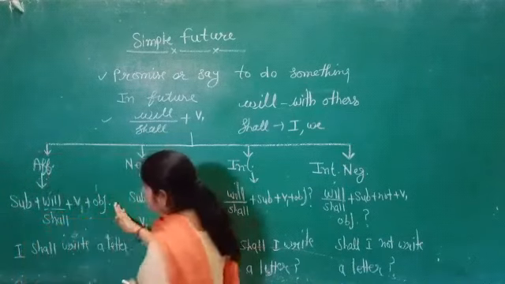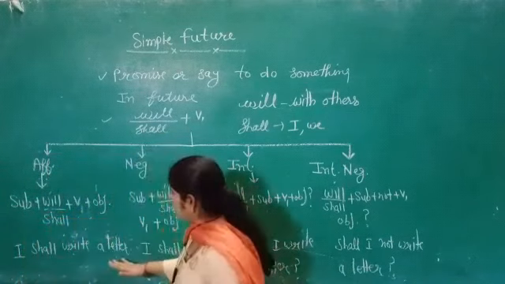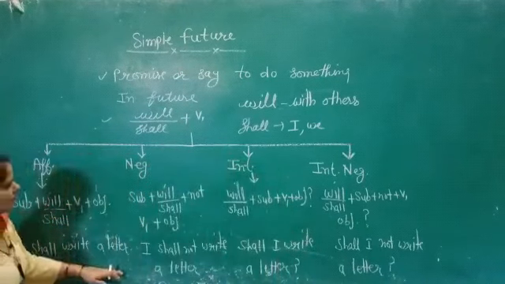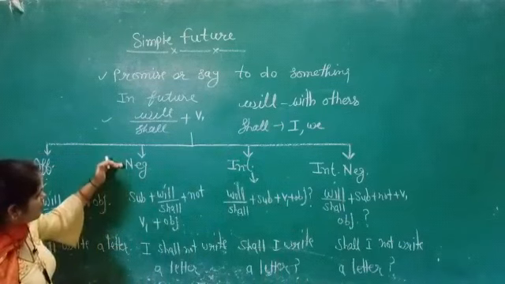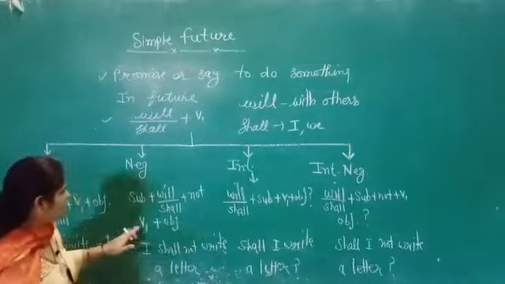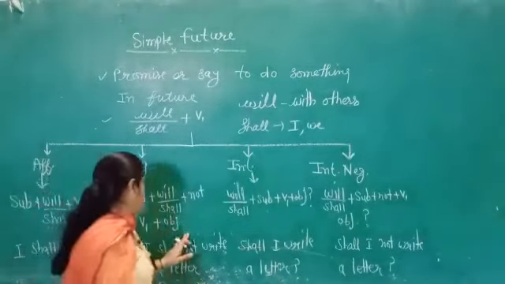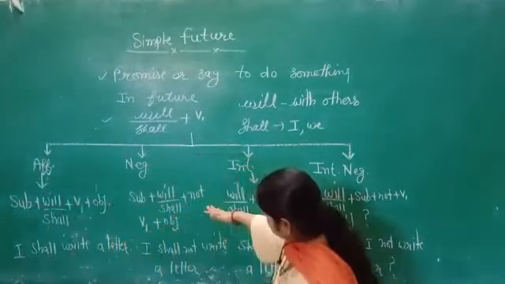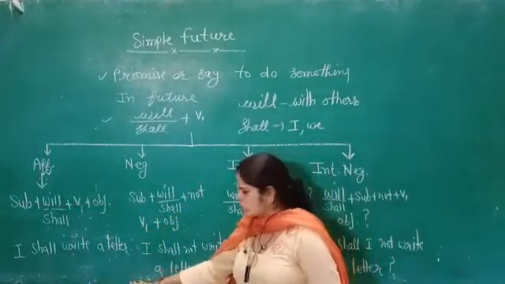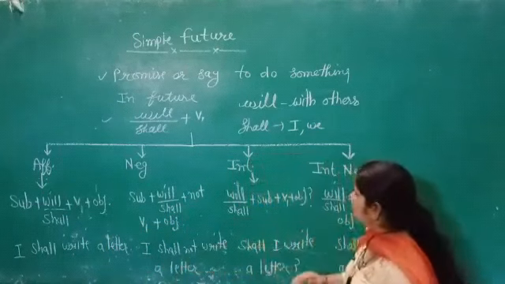See the example: I shall write a letter, or we can say he will write a letter. In negative sentences we have subject, then will or shall, not, then the verb's first form and object. In this we see the example: I shall not write a letter, or she will not write a letter.